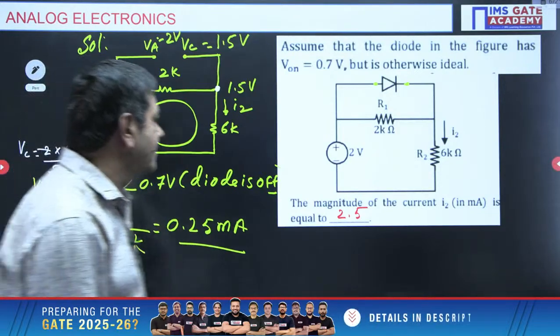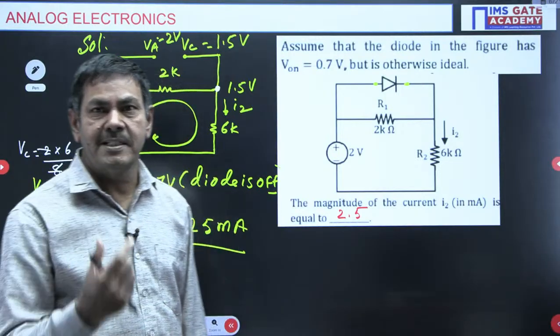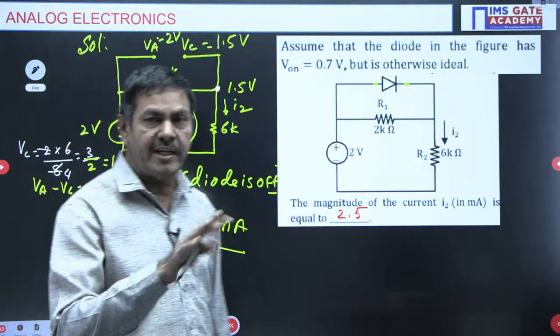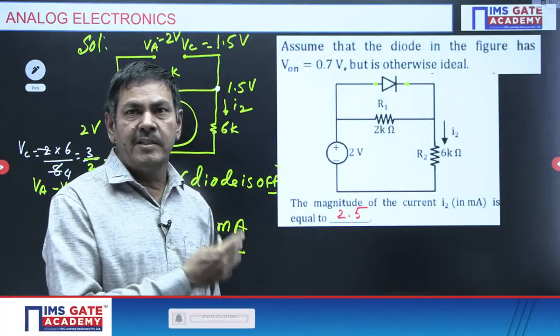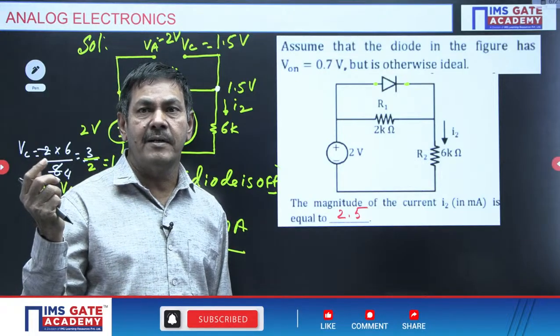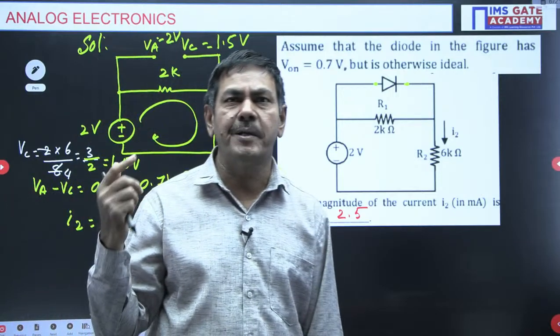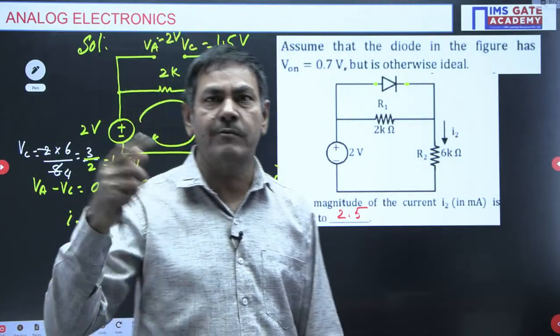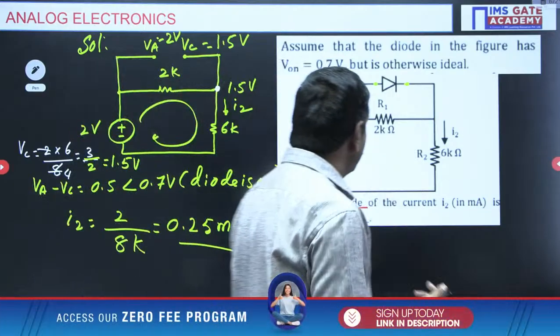Please try this. First I am doing the problems based upon the diode circuits, then BJT, then feedback amplifiers. Today we can discuss these three topics only now. Tomorrow also we have a session. There I will discuss operational amplifier and MOSFET. These two are very, very important from the GATE point of view. That's why you need to pay more attention. More problems are required based upon the op amp and MOSFET. These are also more important.